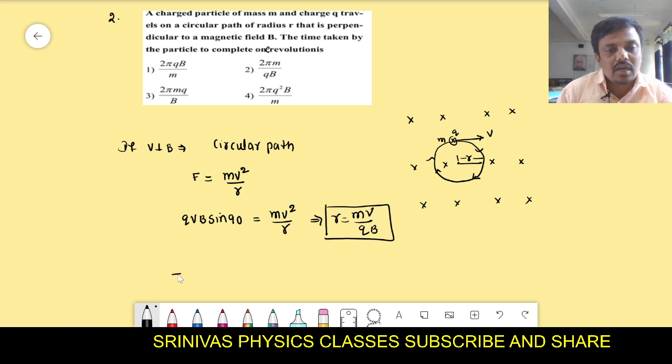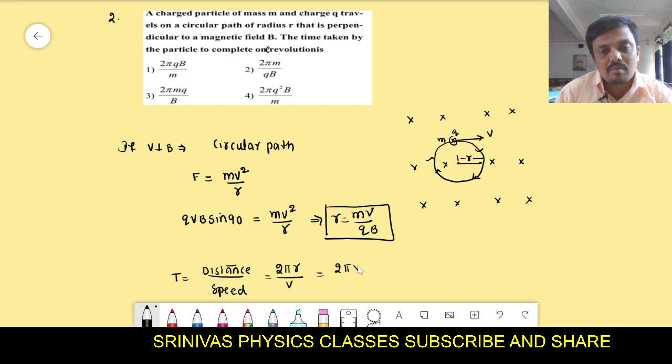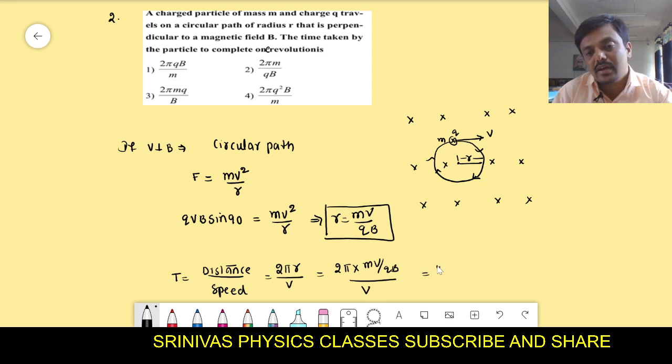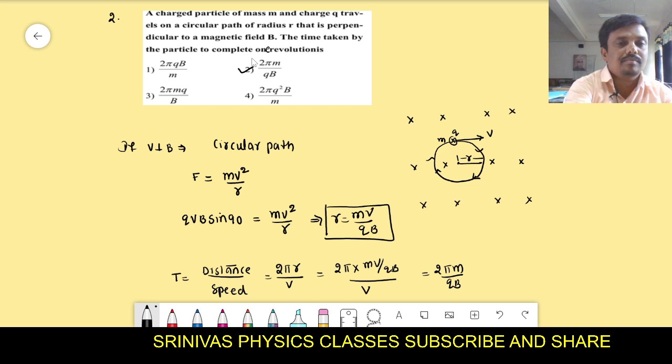Next, I want the time period. Time period means the time taken to complete one revolution. Time is equal to distance by speed, the formula you know very well. The distance traveled in one revolution is 2 pi r, and the speed is v. We derived r previously as mv by qB. If we simplify, we get the answer as 2 pi m by qB. The right option is the second one.